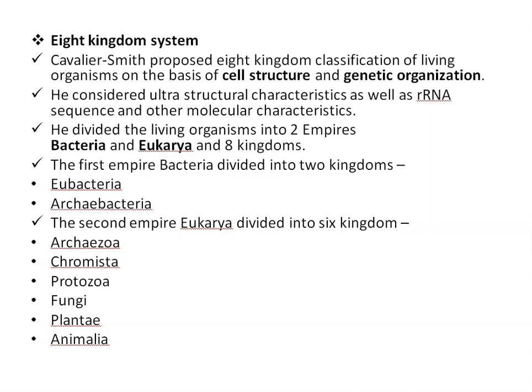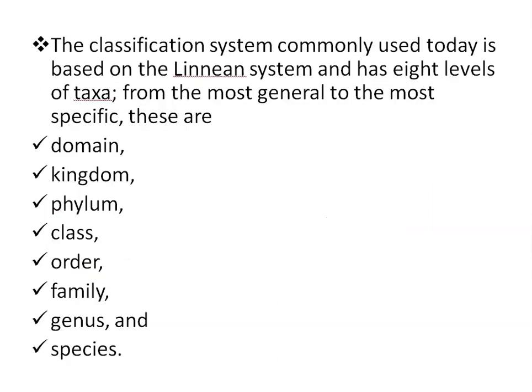The second empire, Eukarya, is divided into six kingdoms: Archezoa, then Chromista, Protozoa, Fungi, Plantae, and Animalia. The classification system commonly used today is based on the Linnaean system and has 8 levels of taxa, from the most general to the most specific. So these are first domain, then kingdom, phylum, class, order, family, genus, and species.